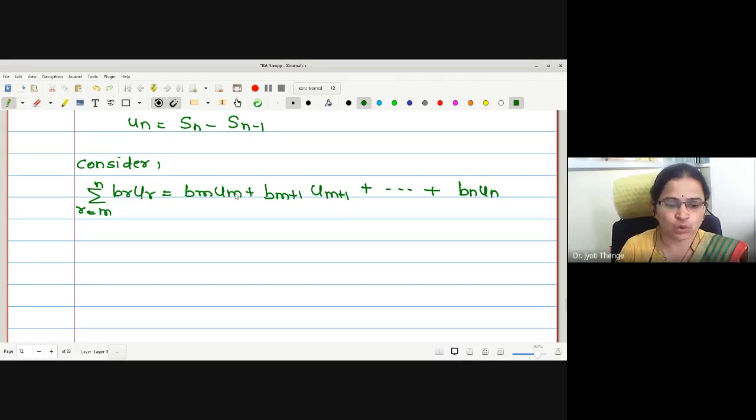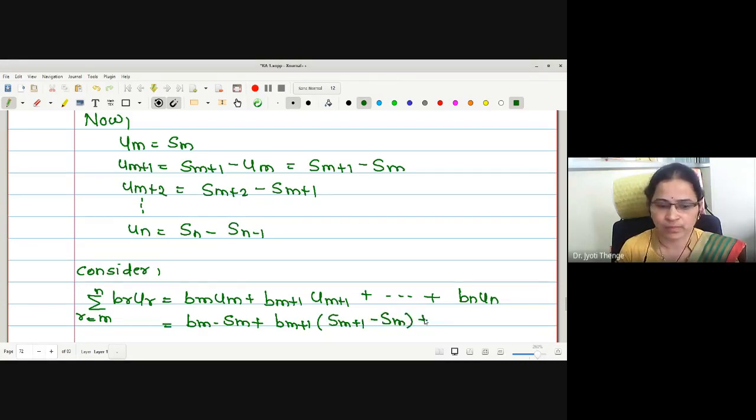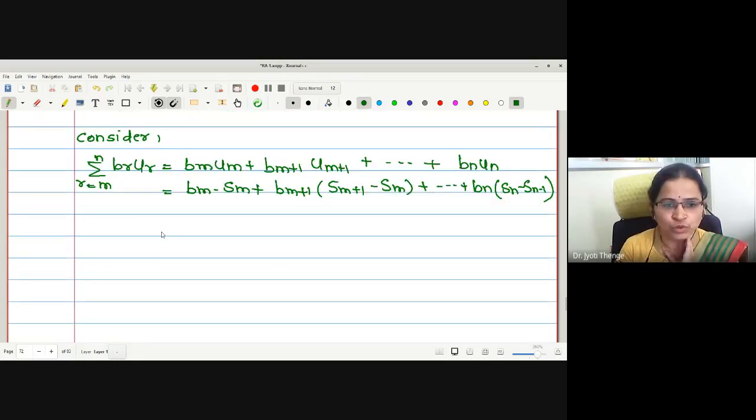Now the values of u's are known to us in terms of s. We will put the values. In bm um, I will put Sm. Next, for u(m+1), I will put S(m+1) minus Sm. Continuing, for bn un, I will put Sn minus S(n-1). Now the next step: we will try to collect the coefficients of Sm, S(m+1) and so on till Sn.